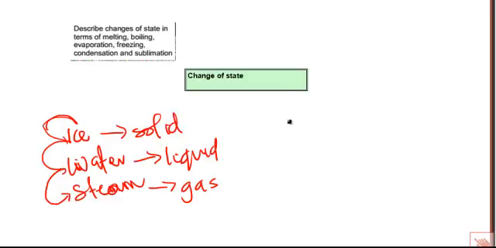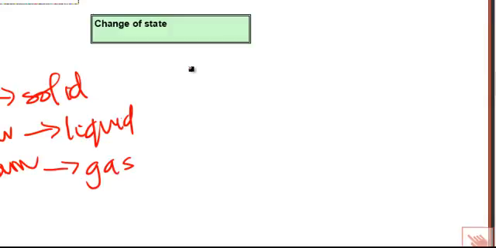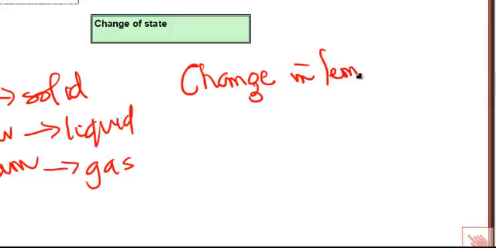So the process of change of state is governed by only one factor, and that is a change in temperature. Change in temperature of the matter.